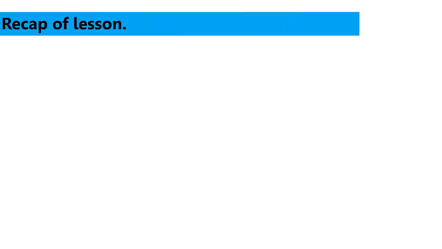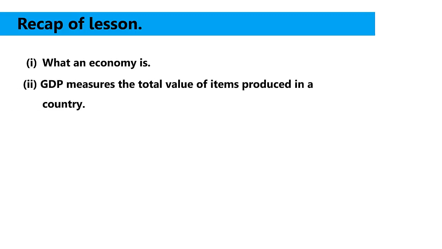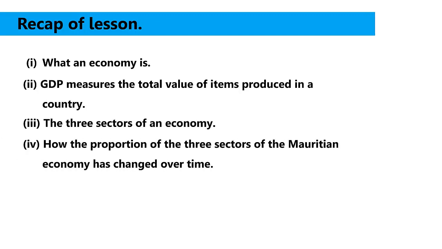In this lesson, you have learned about what is an economy, that GDP measures the total value of items produced in a country, the three sectors of an economy, and lastly, how the proportion of the three sectors of the Mauritian economy have changed over time.